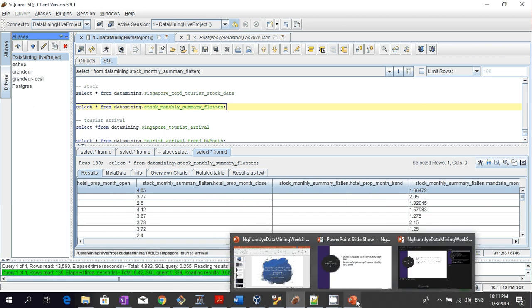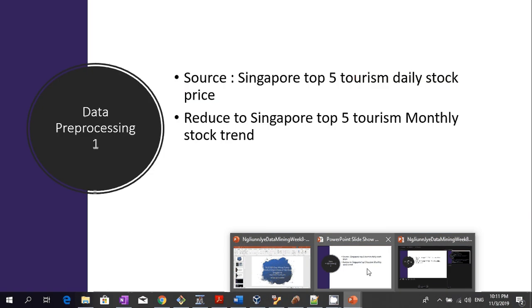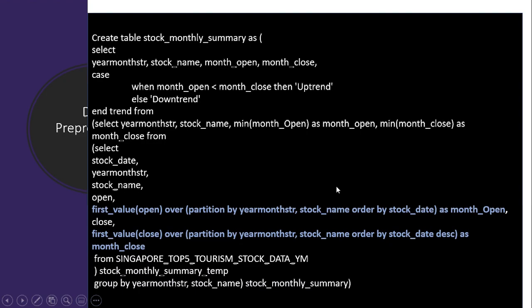So how do we do that? Back to my slide. This is done in SQL using a function called first value. This is called a window function. By using a window function, I can get the first value, and in this case I'm creating a window which is partitioned by the year month.